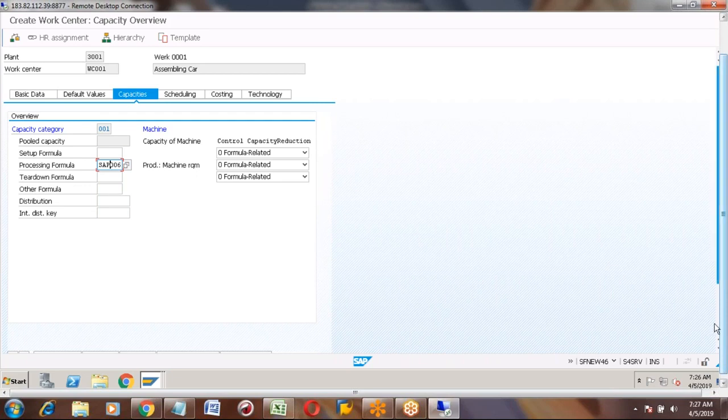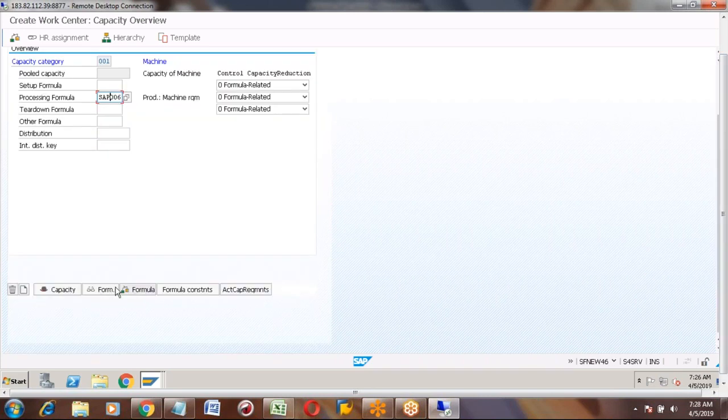You have different buttons here. Test formula is just where you can enter some values and test whether it is calculating correctly, like 1 hour, one car is equal to 5 hours, then 5 cars is equal to 50 hours. You can also check the syntax and check whether the formula is working fine or not.